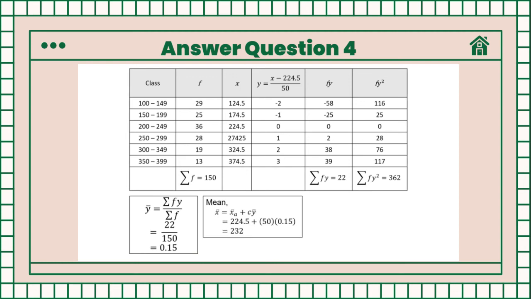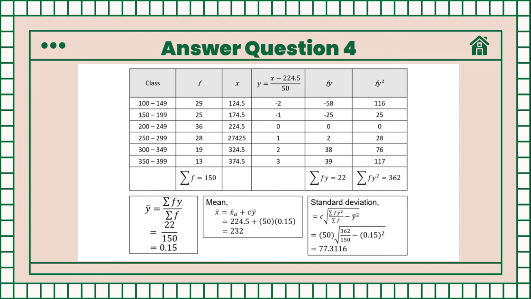Next, we can find the value of mean by using the formula of assumed mean plus the product of class width and y bar. After substituting all values that are needed, our mean will be 232 ringgit. Next and the last step is to find standard deviation. I'm using the second formula as shown in the slide, and our final answer for standard deviation is 77.3116. So that is how we calculate the value of mean and standard deviation by using coding method. So I will pass the slide to our next presenter. Thank you.